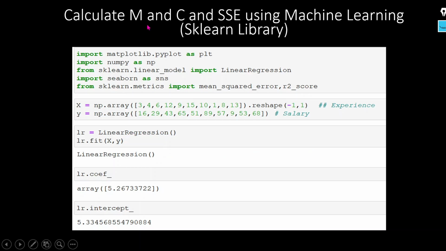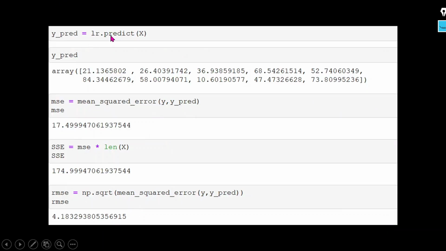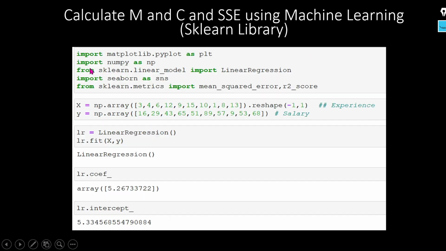Let's see how we can calculate the MSE and SSE using the machine learning sklearn library. Here we use the LinearRegression class that comes under linear_model. Same data I am going to use. I create the object, then create the fit object by applying the x and y values. Now we can calculate the coefficient as we did in statsmodels. I can use the predict method the same way, and these values are predicted the same as in our stats library.